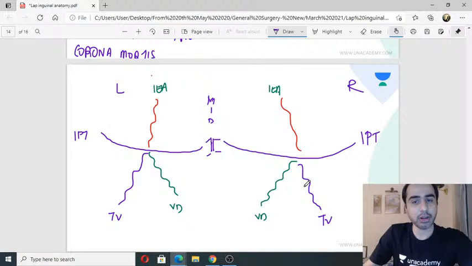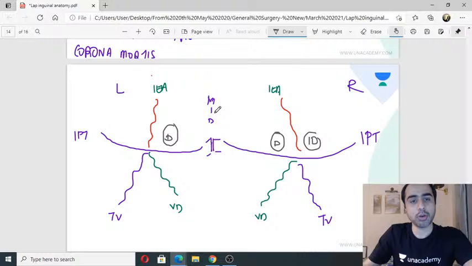Now, where will I get direct hernia? Direct hernia will be over here. This is my site of direct hernia. Where will I get indirect hernia? Over here. Indirect, lateral to the inferior epigastric vessel. This will be indirect. Right? This triangle here between the testicular vessels and vas deferens, this is the triangle of doom. Testicular vessels, vas deferens, triangle of doom.